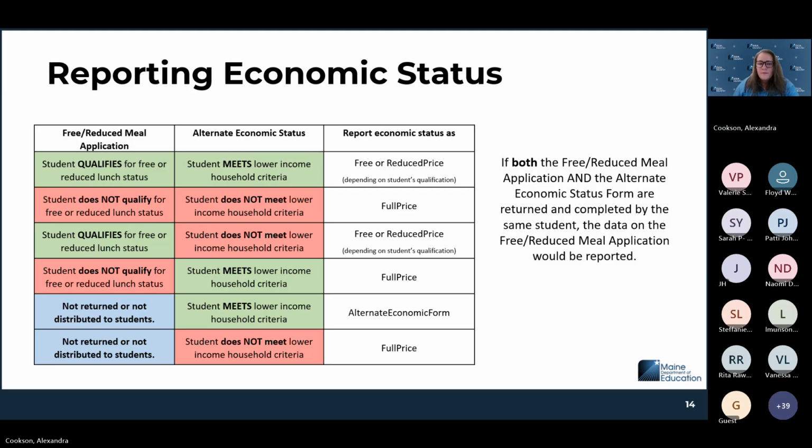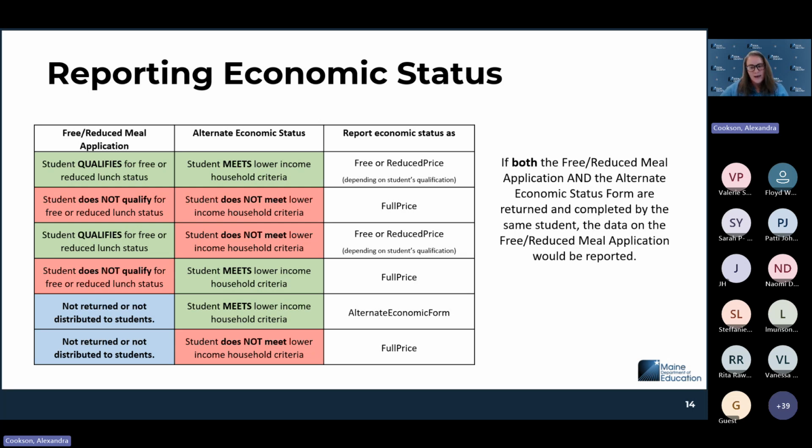So the second example here is that if you get the forms back and both of the forms say that the student does not qualify, and the alternate form says they do not meet, then you would report full price for that student. If you get both of them back and the free and reduced meal application says that the student qualifies for free and reduced lunch, but the alternate economic status form says that the student does not meet lower income household, you are able to use the free and reduced meal application to report the student's status. Free or reduced would be what you would put in, depending on the student's qualification.